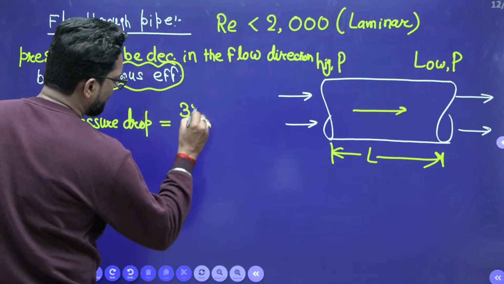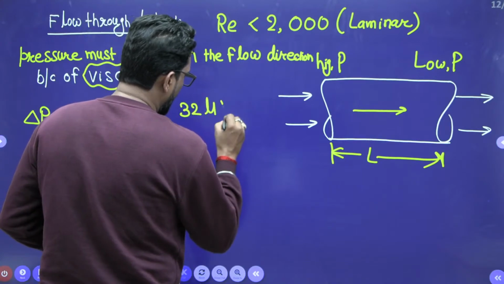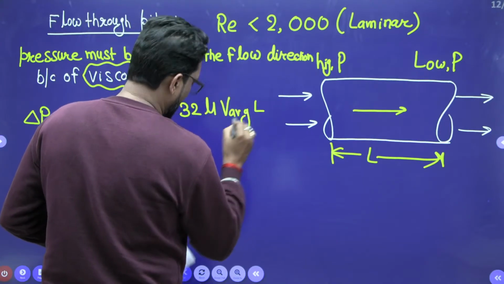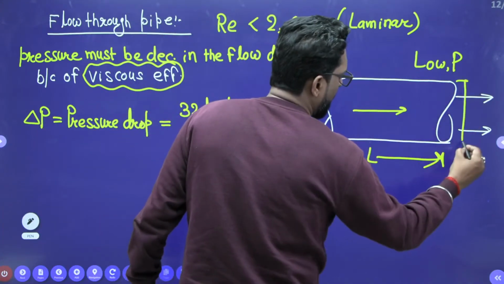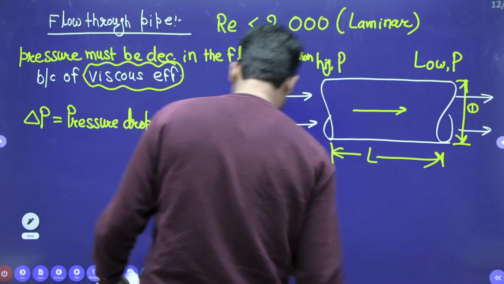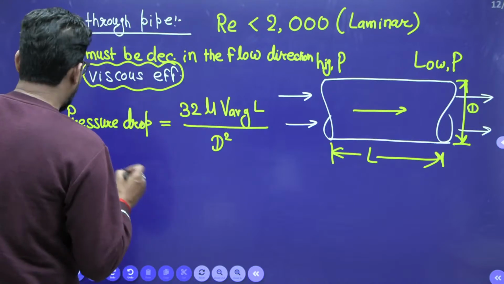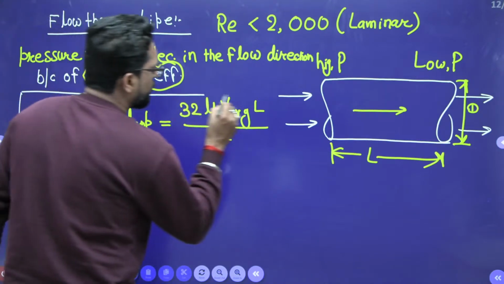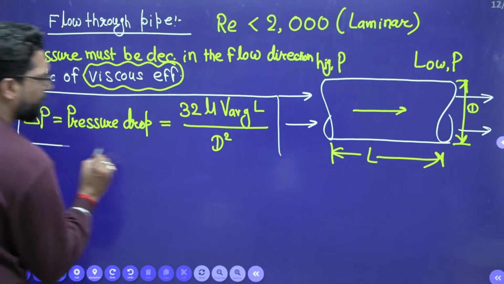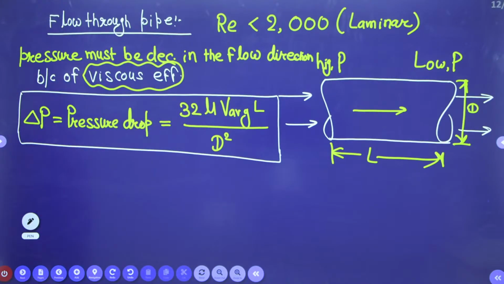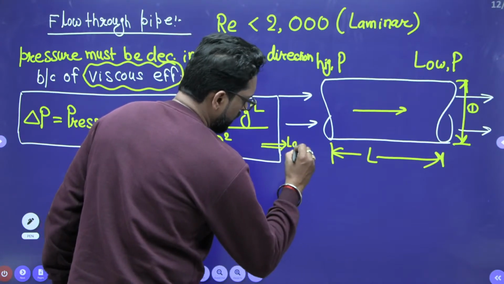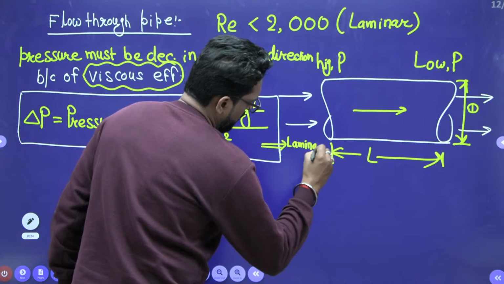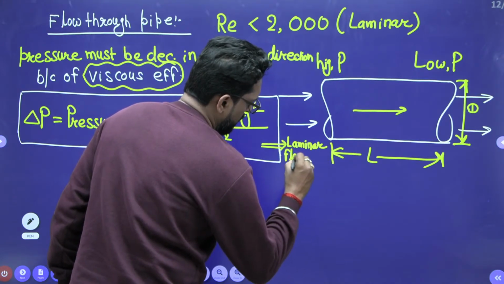This is the genuine formula: delta P equals 32 mu V average L divided by D square, where capital D is the diameter of the pipe. This is very important. This is only used for laminar flow.